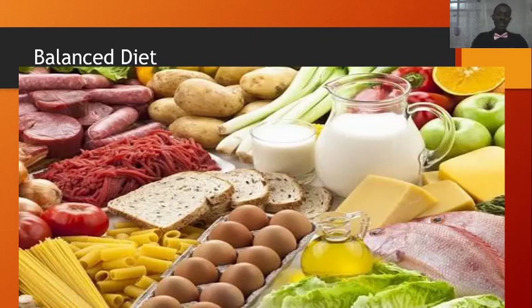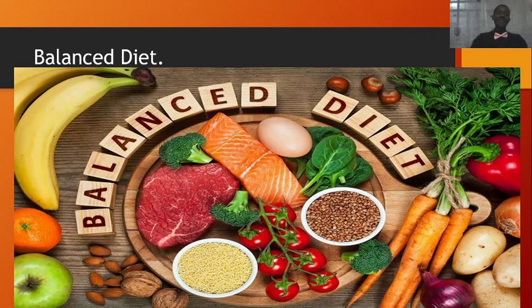Let's watch another picture that contains some items that make up a balanced diet. You can also see from this end the egg, the meat. This is also another meat. Vegetables that supply us with vitamins, grains, beans, rice, and some cereals that supply us with a lot of carbohydrates. And then you have the tomato for vitamins, the carrot, the onions, you have the Irish potato, and so many other ones. You have the banana, you have the orange, and you have the apple here. So many of them, they make up our balanced diet.